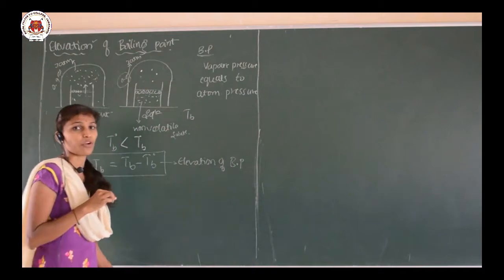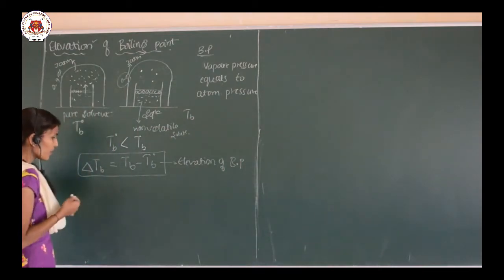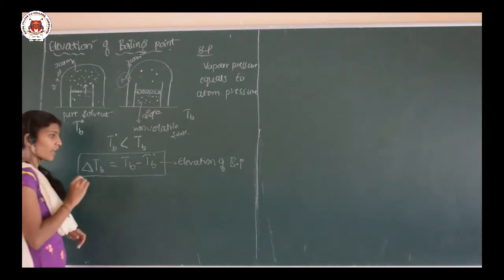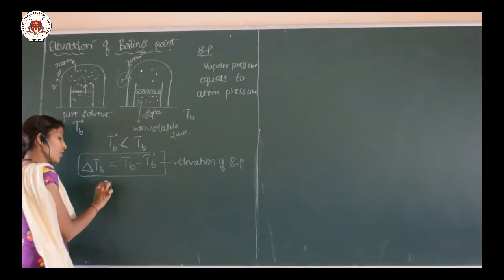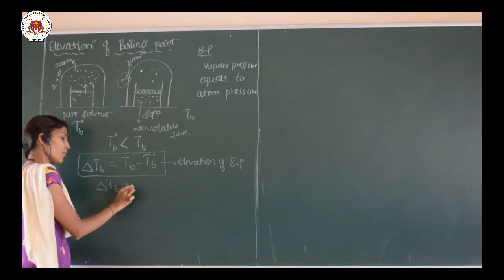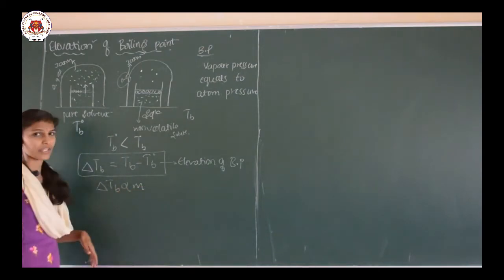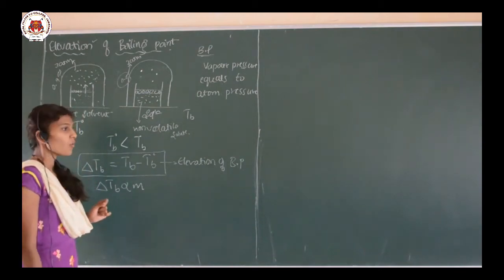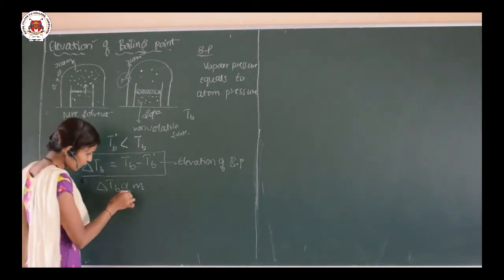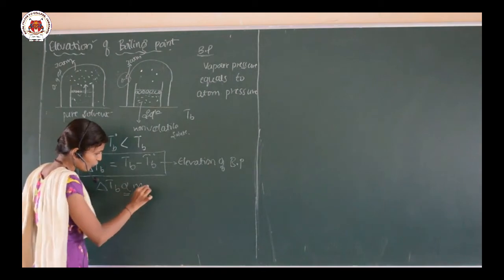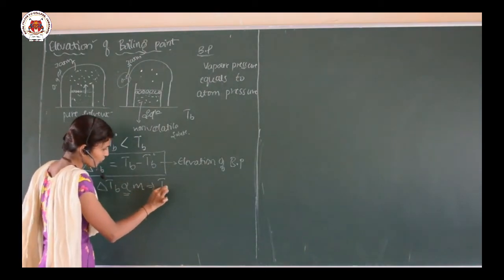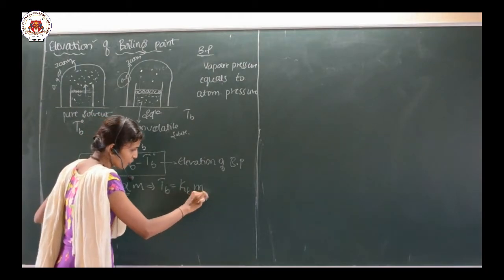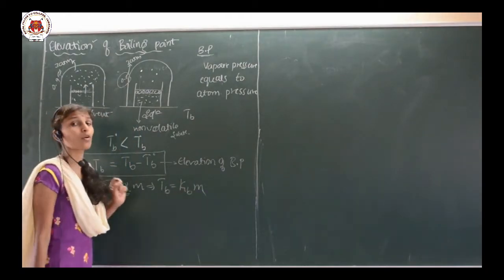Elevation of the boiling point. We know that generally for a dilute solution, the elevation of the boiling point is directly proportional to molality, and this directly proportionality constant I am going to replace by one more constant. Delta Tb is equal to Kb into m, that is molality.